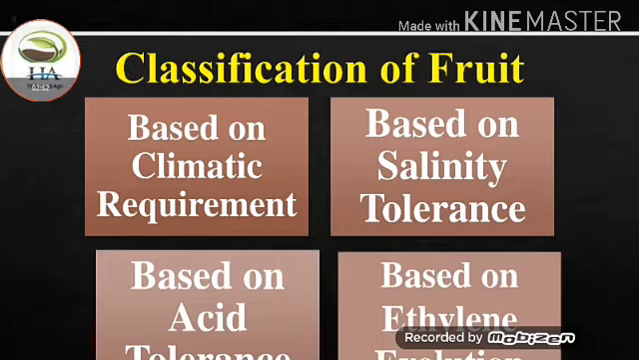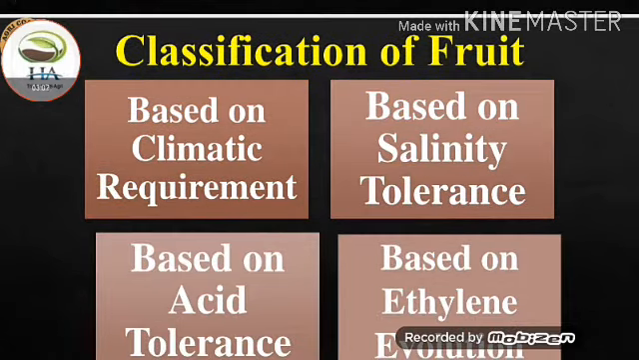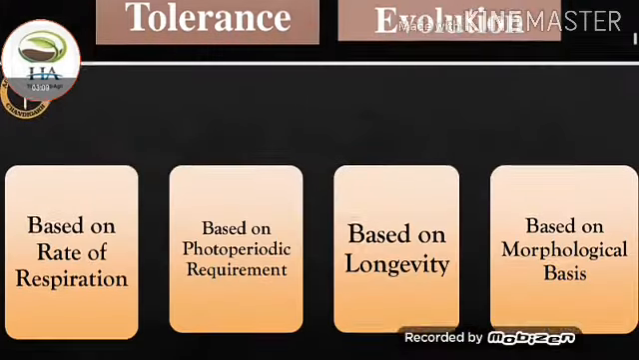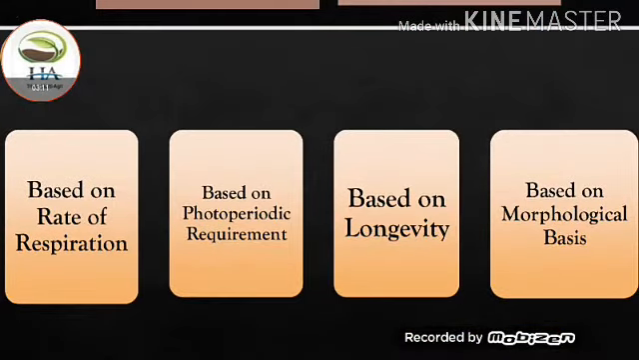Next we talk about the classification of fruit, which one is most important. We will be discussing here various kinds of fruit classification such as based on climatic requirement, based on salinity tolerance, based on the acid tolerance, based on ethylene evolution and based on the rate of respiration, based on the photoperiodic requirement, based on longevity and based on the morphological basis.